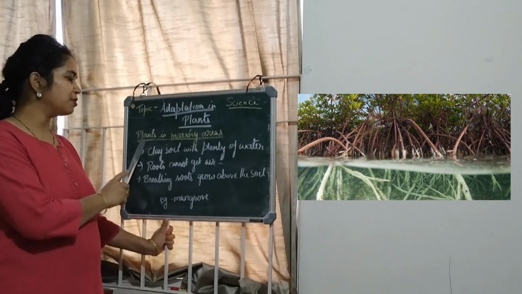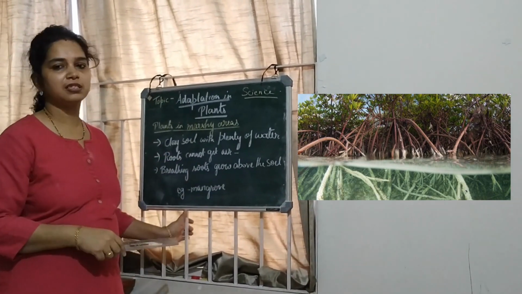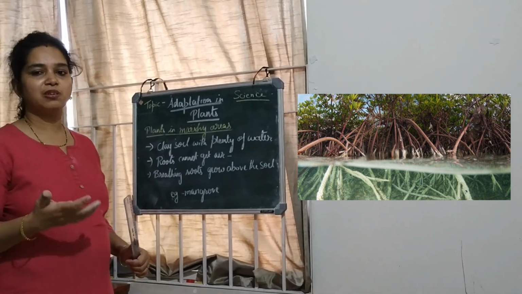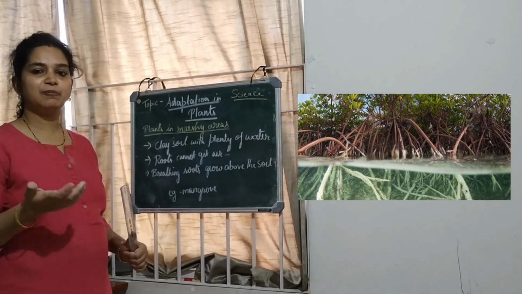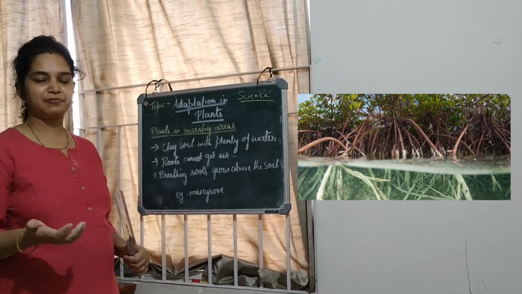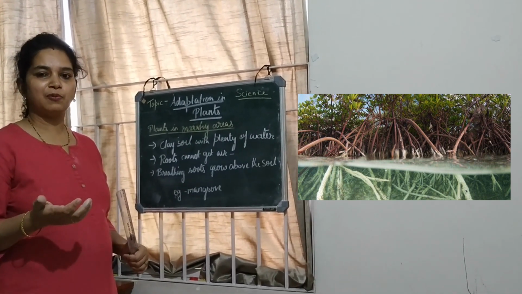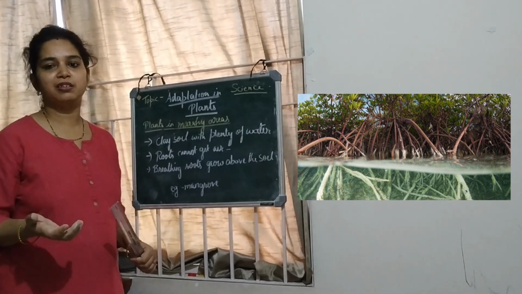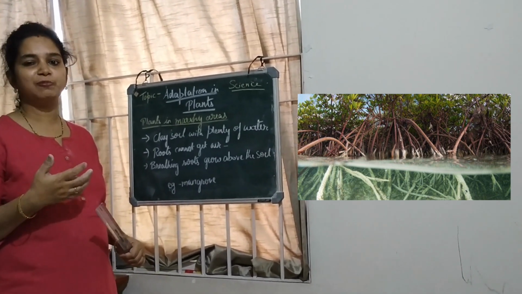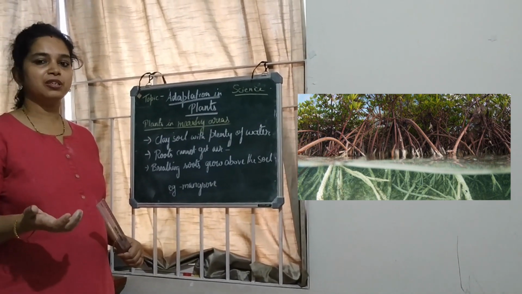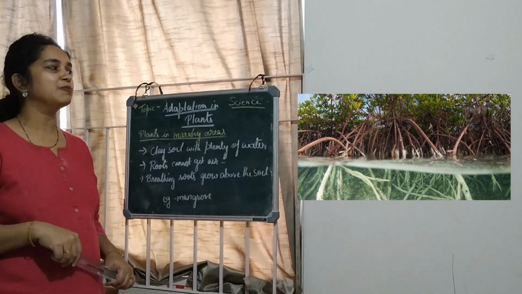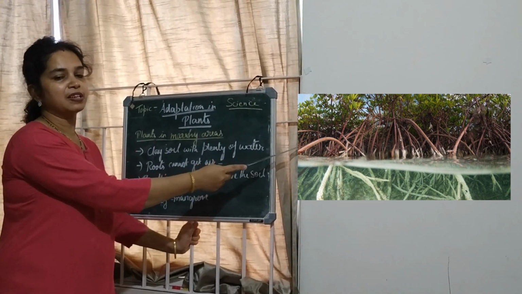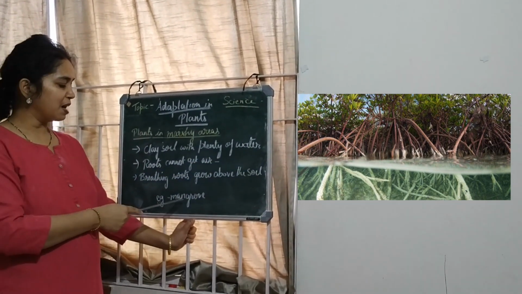Now let's learn about the plants that grow in marshy areas. Marshy areas are places which contain clay soil, and the soils are very sticky because they contain plenty of water inside them. The water cannot be drained from the soil, and the roots of plants that grow here cannot breathe inside the soil. So in order to overcome this, they develop breathing roots that grow above the soil, and this type of adaptation can be seen in mangrove plants.